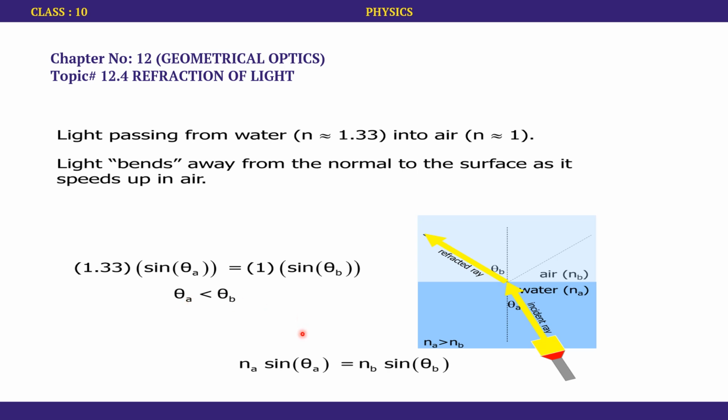In this case, you can use Snell's law to find any unknown. If you know the refractive index of the medium in which the incident ray is, the angle of incidence, and the angle of refraction, and you are supposed to find the refractive index of the medium in which the refracted ray is, you can arrange the formula so that this term is on one side and the rest on the other, plug in the values and compute the unknown.